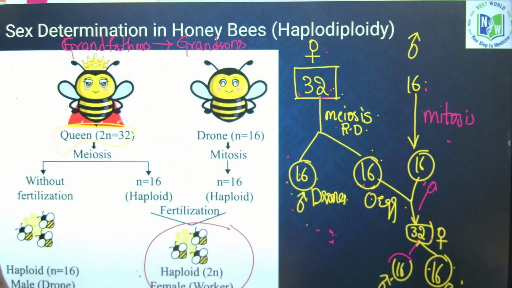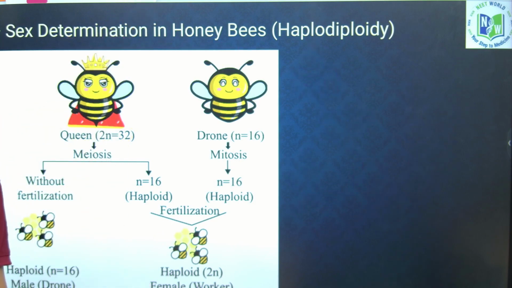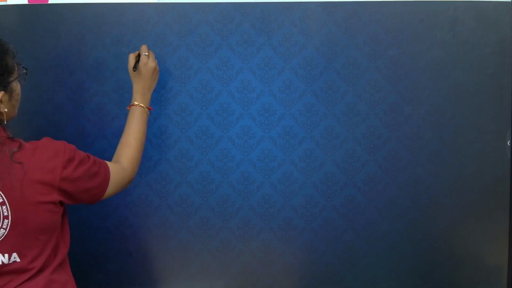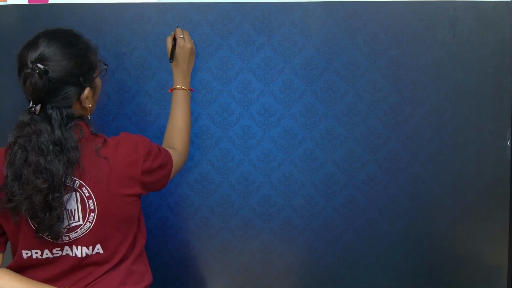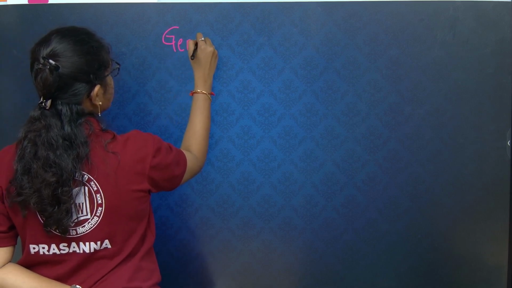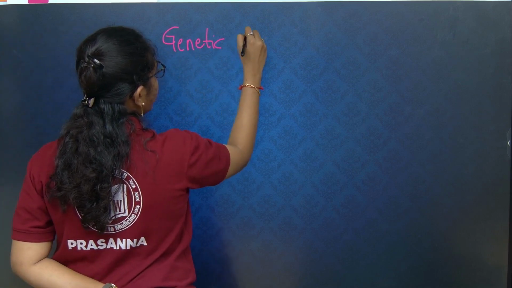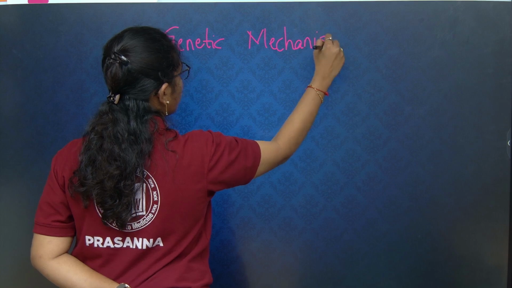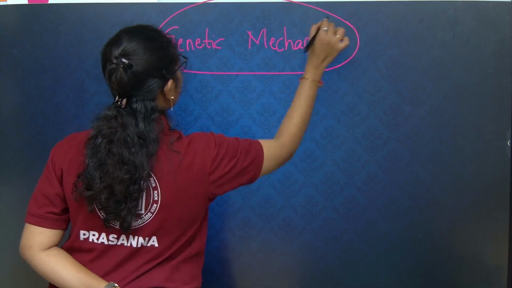Finally, I would like to remind you about the examples of all chromosomal types of sex determination. You can take a screenshot of it if you want. The chromosomal or genetic mechanism of sex determination includes two types.